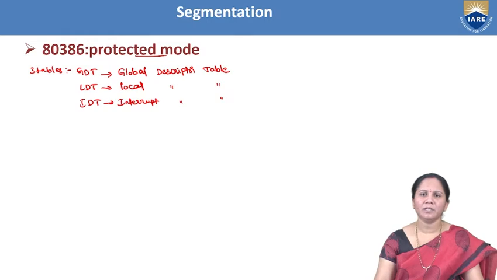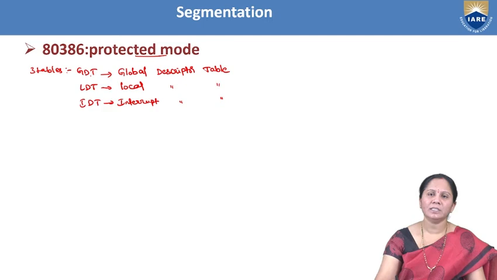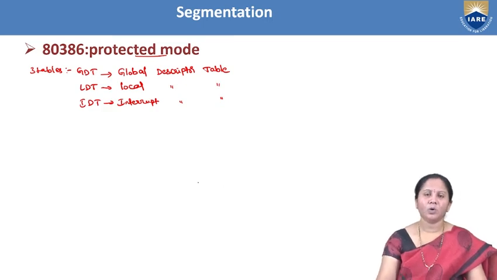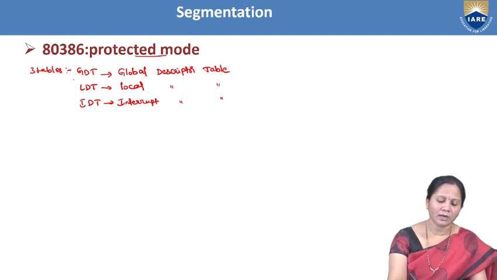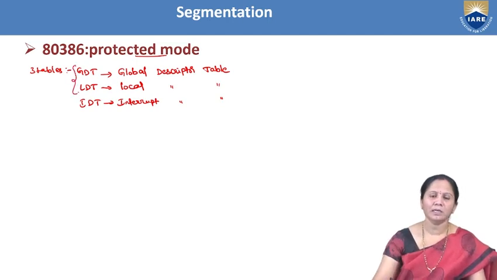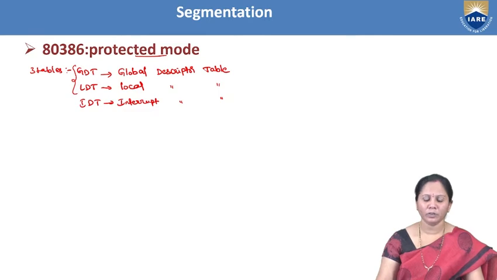Global Descriptor Table means all the tasks' information will be present in the GDT. Local Descriptor Table means the information related to a particular task will be present in the LDT. Interrupt Descriptor Table means the information related to interrupts will be present in that table. Among these, we consider GDT and LDT, which are selected based on the TI bit.